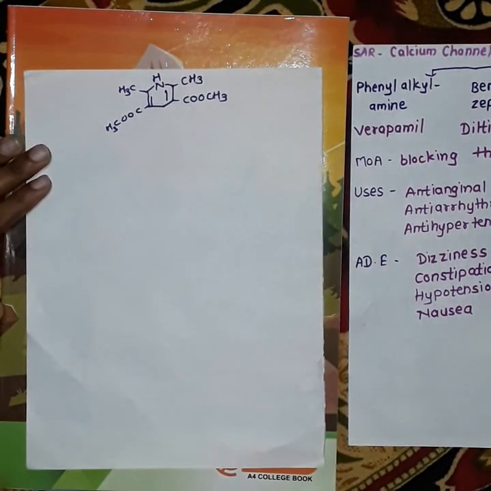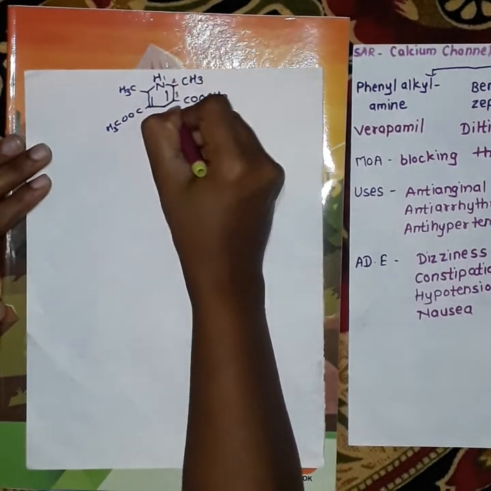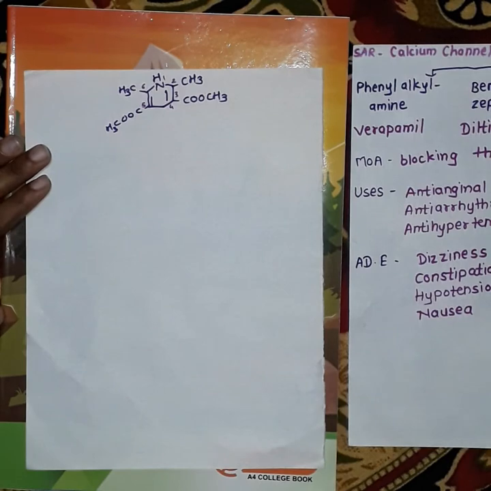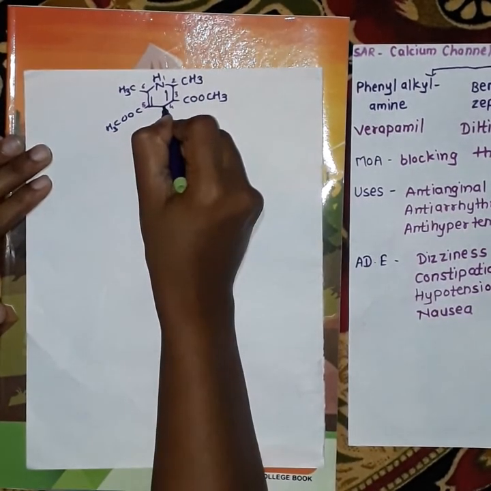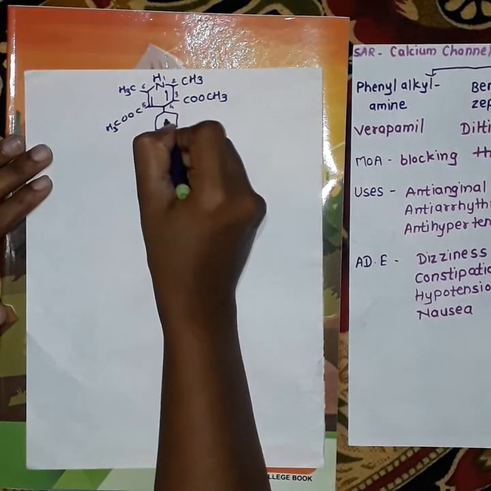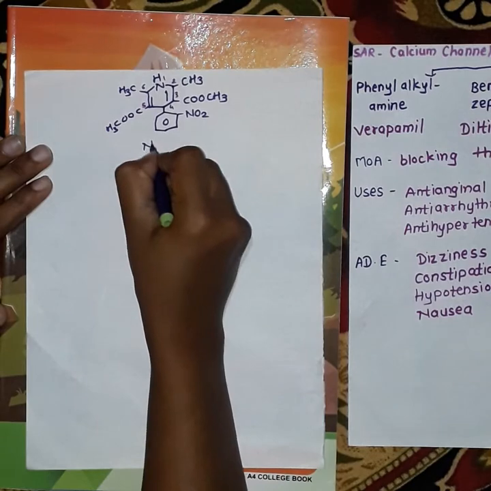Now we will give numbering. First position, this is second, third, fourth, fifth and sixth position. At this fourth position or the para position, we have to draw the phenyl nitro group. This is the structure of nifedipine.